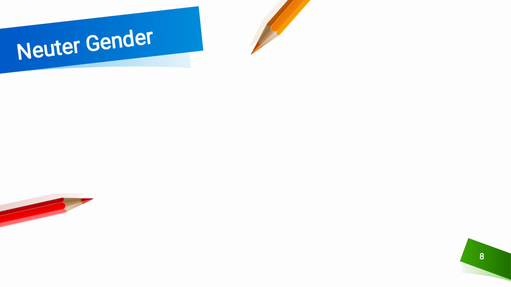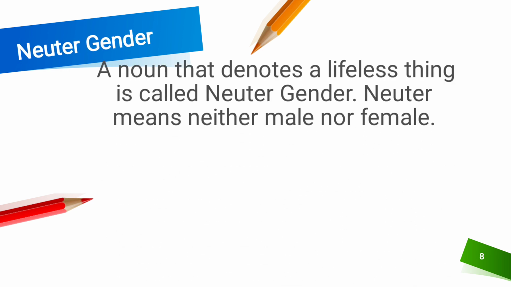I'll show you the next slide here. Neuter gender. A noun that denotes lifeless things, meaning things which do not have life, is known as neuter gender. Can you tell me, do books have life or not? No, books do not have life, right? That's why they come in the category of neuter gender, because they do not have life. Bottle, bag, there are many things which do not have life. That's why they come in the category of neuter gender.